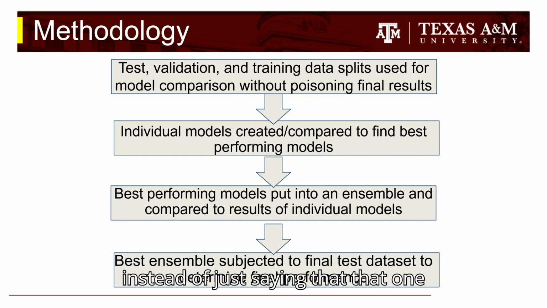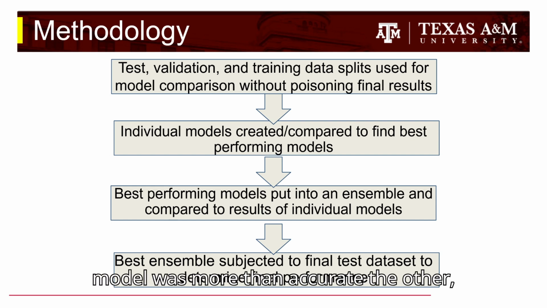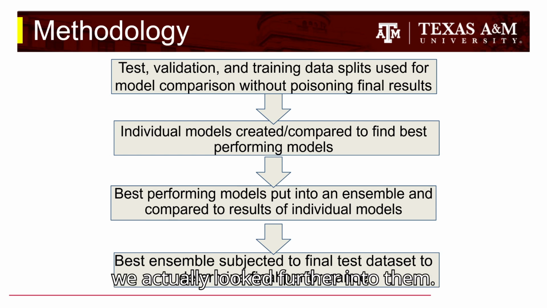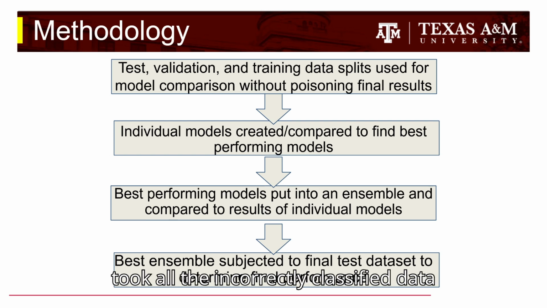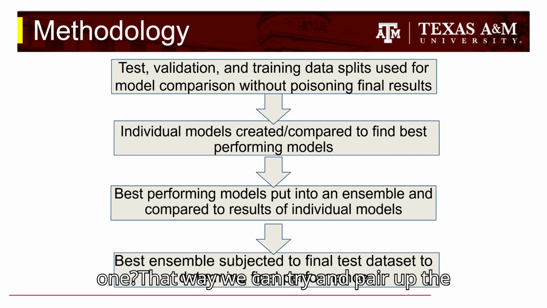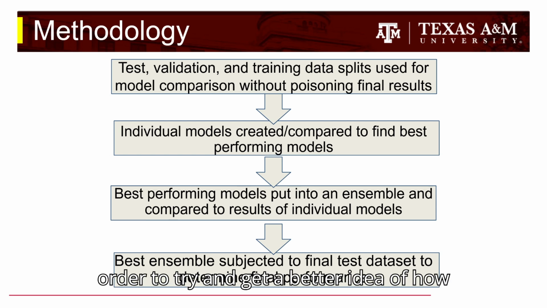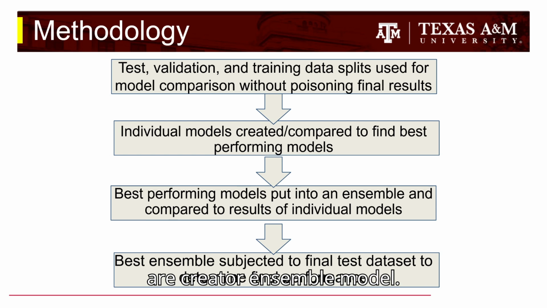And instead of just saying that one model was more accurate than the other, we actually looked further into them once we got our confusion matrices. We took all the incorrectly classified data and tried to find the overlaps between different models. So we would ask, does this one model misclassify the same thing as the other one? That way we can pair up the ones that misclassify different things, to get a better idea of how we can better ourselves when we are creating our ensemble model.